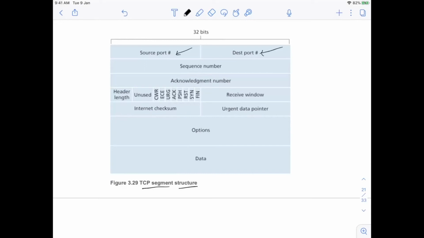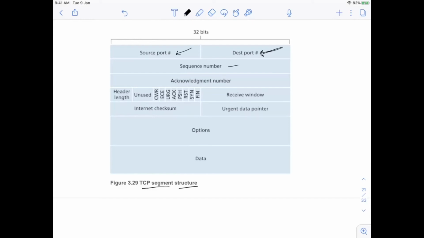If a process has to send data over the network, first it has to create sockets, right? The client socket, and similarly the server socket will also be there. And they both will have port numbers. If you want to understand more about port numbers, source port, destination port, do watch my videos on socket programming. I have described them in detail in those videos. So source port and destination port will also be there in the TCP segment. It was also there in the UDP segment, but many other things are different here.